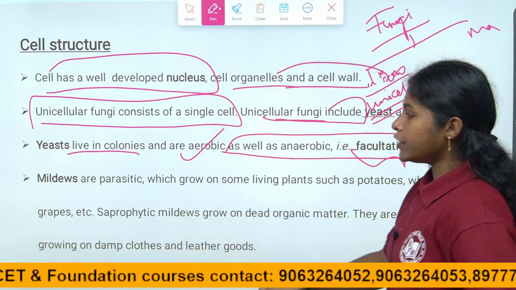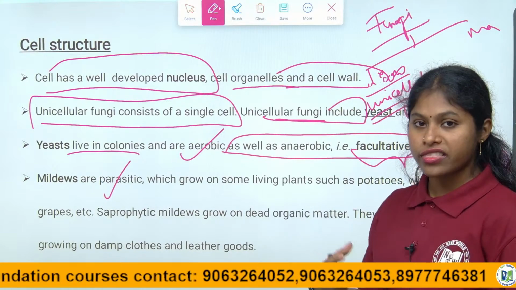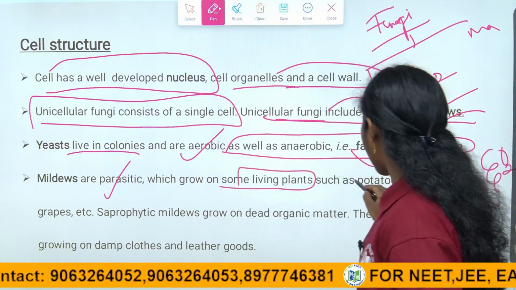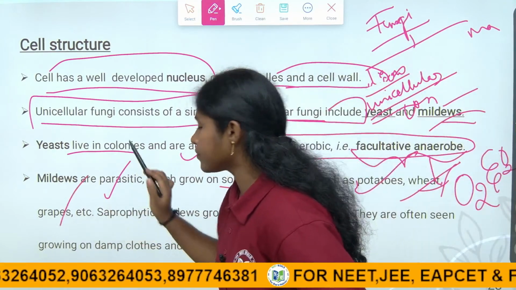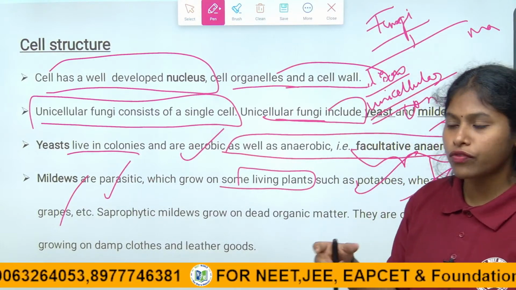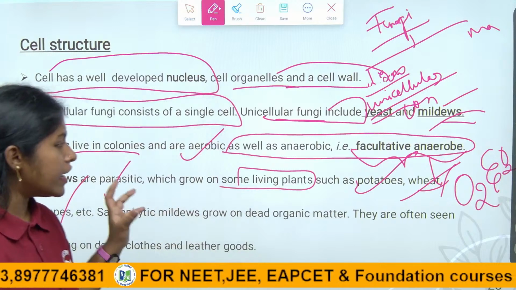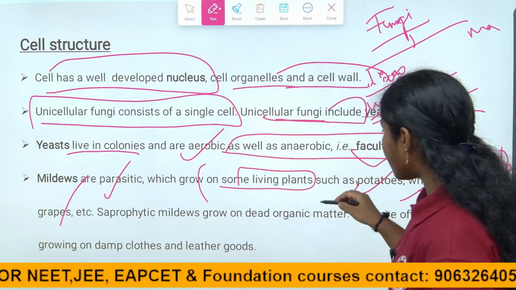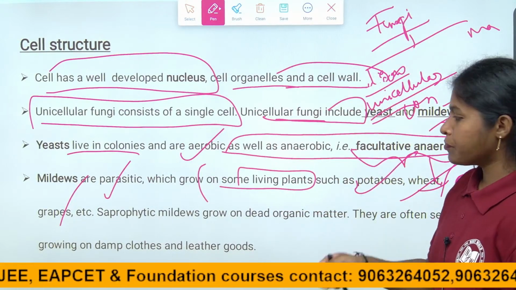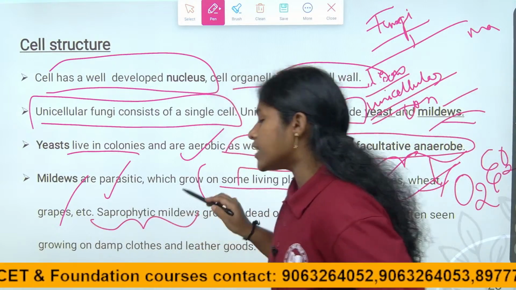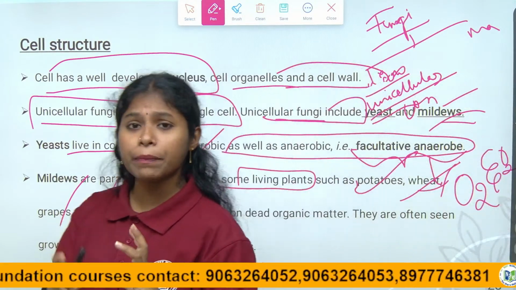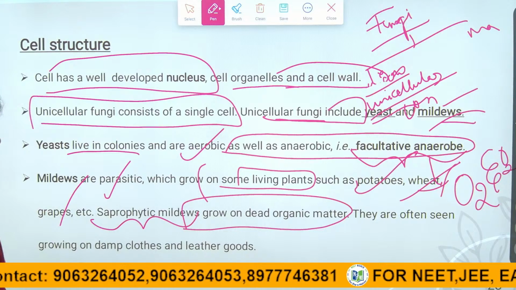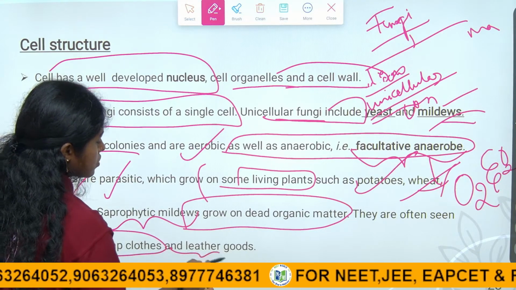Coming to the mildews, they are parasitic. For food and nutrition, they depend on other organisms. They act as parasites which grow on living plants such as potatoes, wheat, grapes. We may have heard about fungal diseases on plants, right, children? Some are saprophytic mildews, which means they depend on dead organic matter. They grow on dead organic matter, often seen on damp cloths and leather goods, right, children?